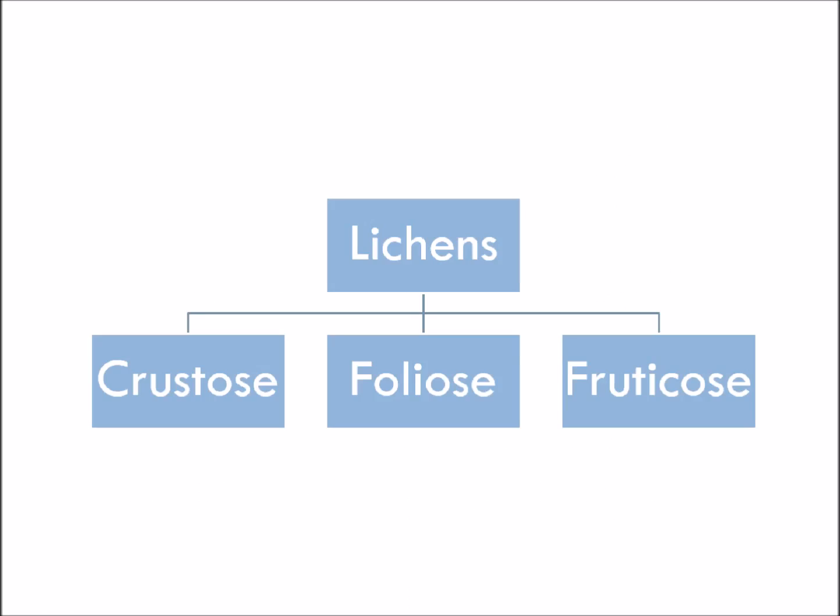Based upon the structure, lichens can be of three types: crustose, foliose, and fruticose. Now, what are they and their structure, their examples, we are going to study in the higher classes. That was just a piece of information that lichens also has been classified into various types.